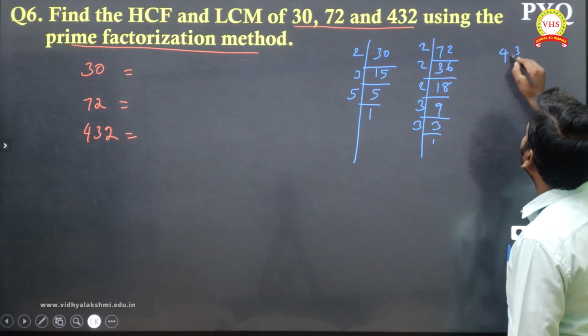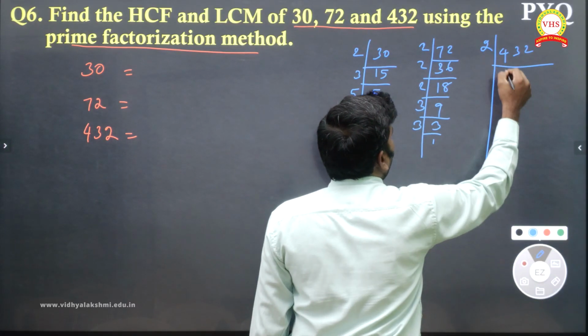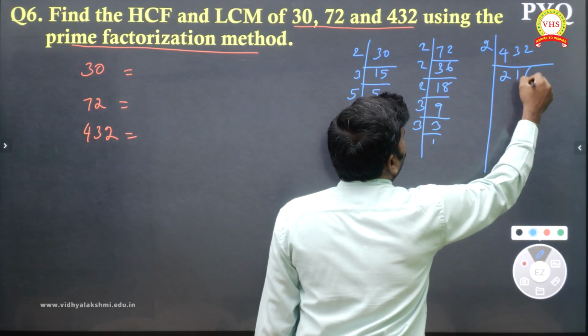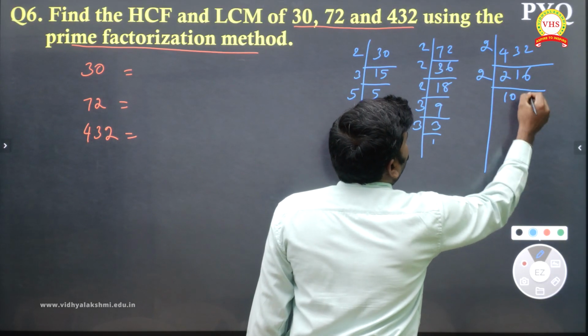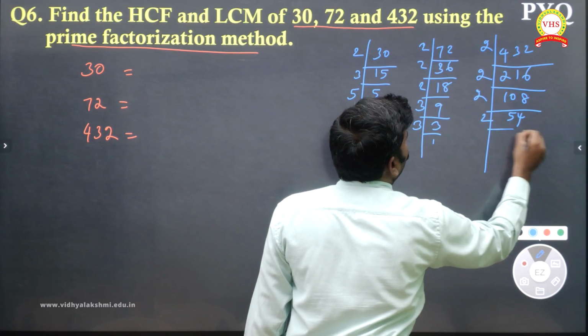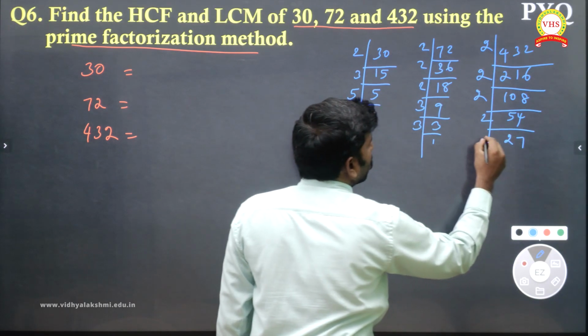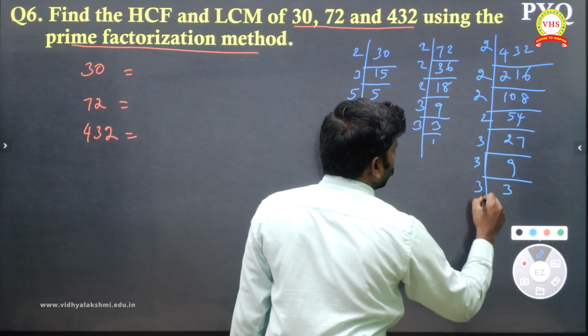And 432, what is my prime factorization? 2: 216, 108, 54, 27, then 3: 9, 3, and again 3 gives 1.